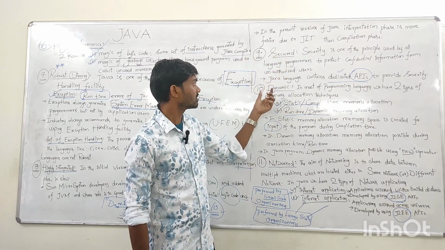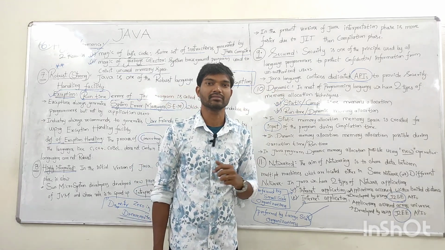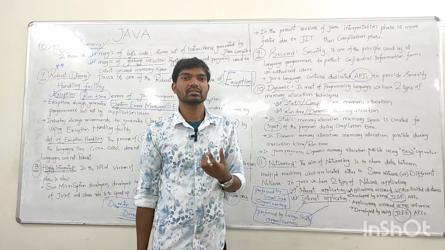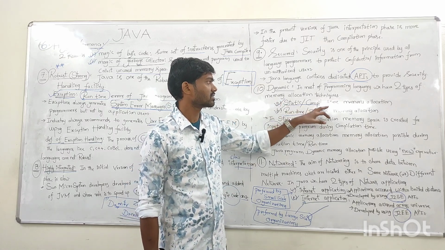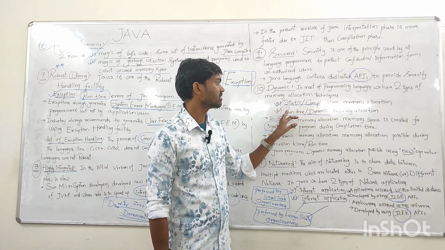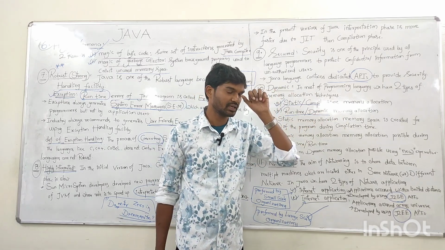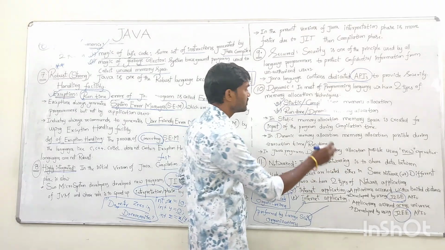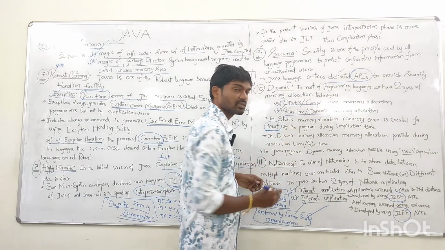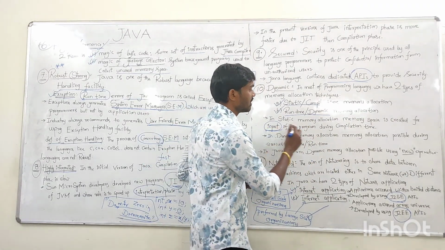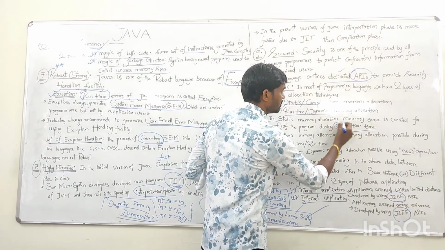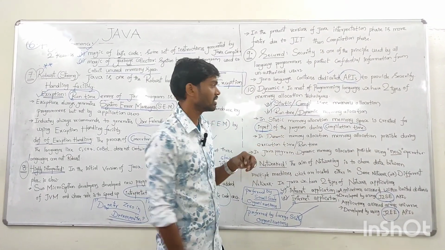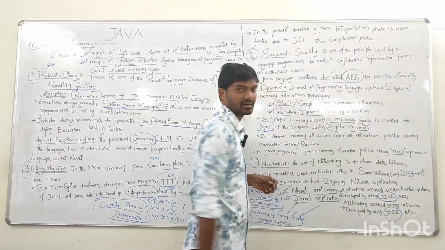And the tenth one is Java is a dynamic language. We know that memory allocation techniques are of two types: static or compilation time memory allocation, and the second one is runtime or dynamic memory allocation. What does static or compilation time mean? Memory allocation for the input of our program occurs during the compilation time. So whatever inputs we give, memory allocation for them is done at compilation time.